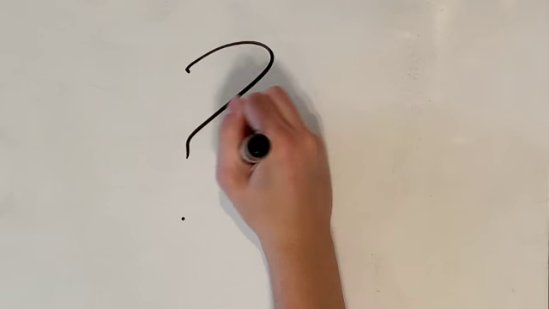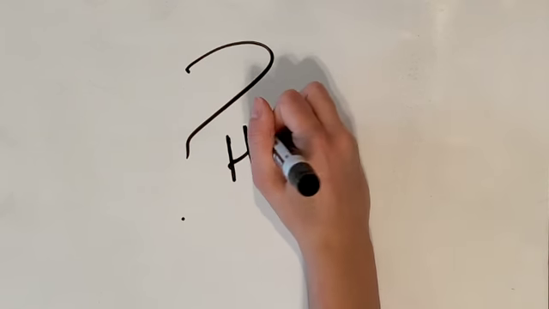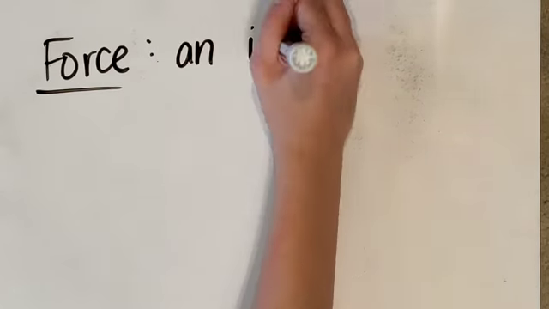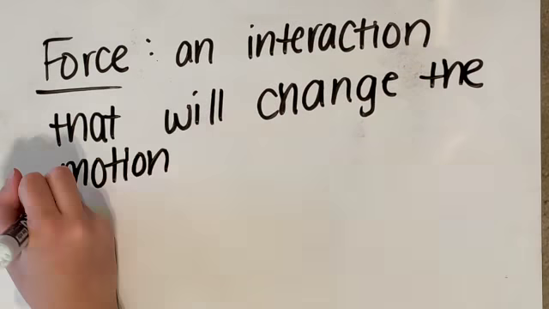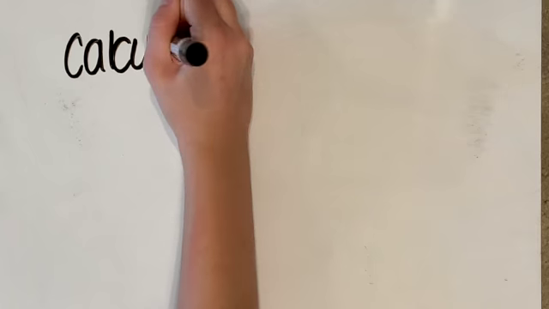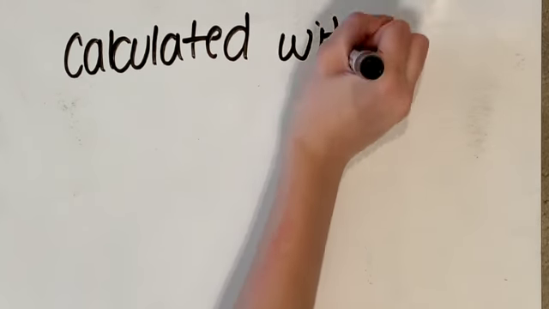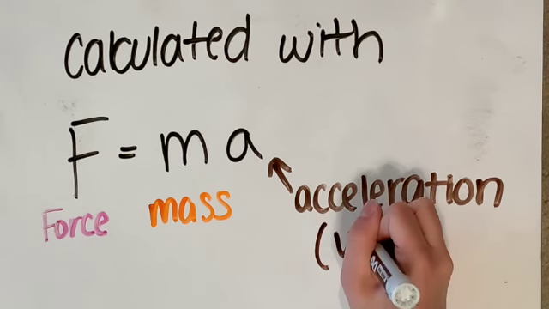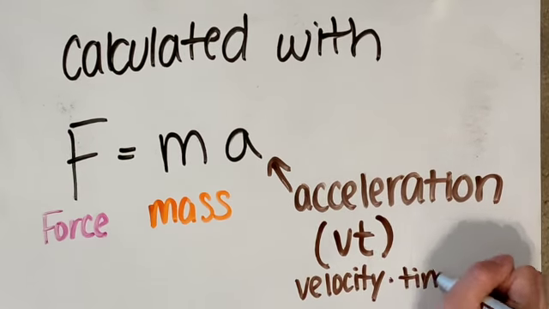Yes, some of this is illusion or CGI, but there are a lot of forces at work when the actors perform stunts to keep them safe. What is a force? A force is an interaction that will change the motion of an object. How can forces be calculated? They are calculated with F equals ma, or force equals mass times acceleration. Acceleration can be calculated by velocity times time.